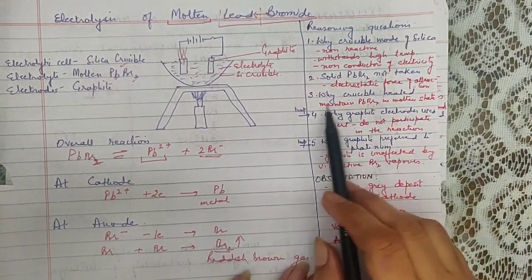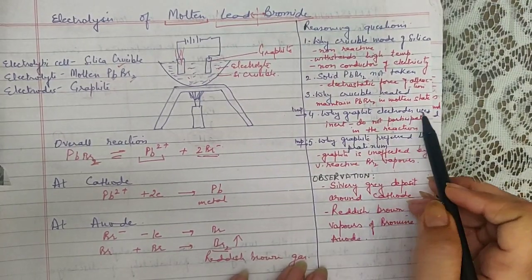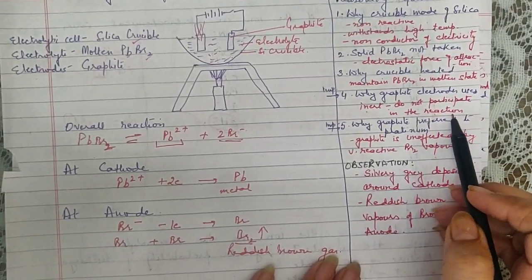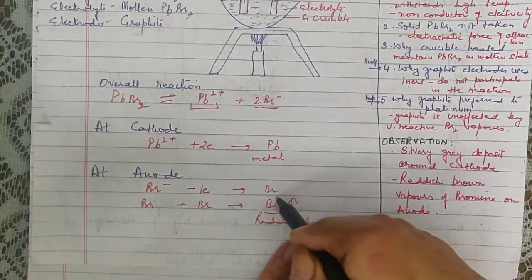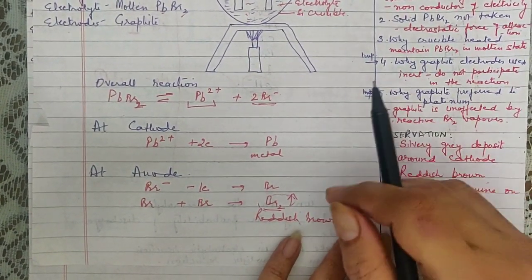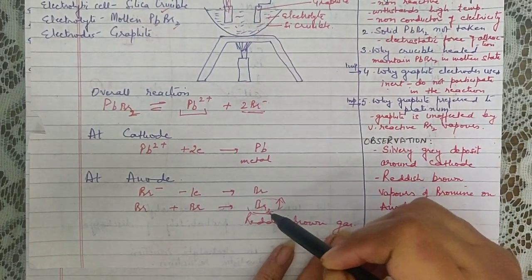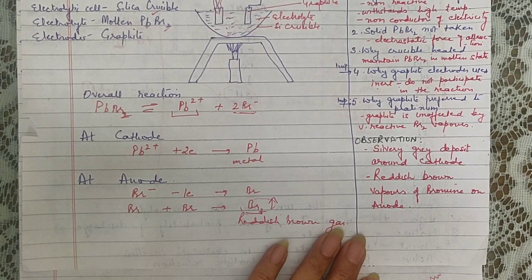Why is the crucible heated from outside? So that it remains molten till the end. Why are graphite electrodes used? Because they are inert, they do not participate in the reaction, and there is one more thing. These bromine vapors which are formed are extremely reactive, very, very highly reactive. Now graphite, because it is inert, is not affected by these bromine vapors. That is another reason why graphite is taken.